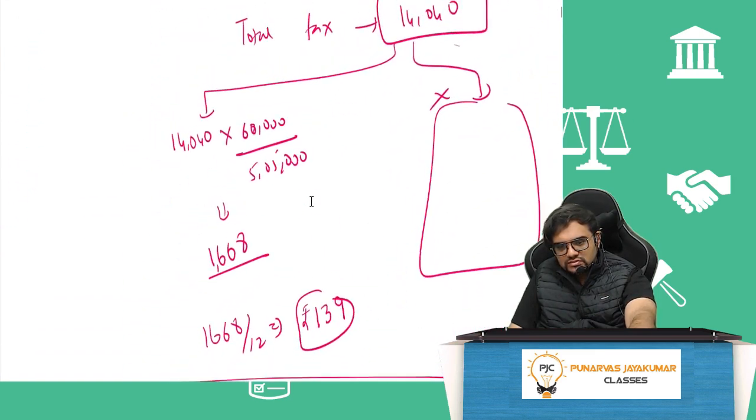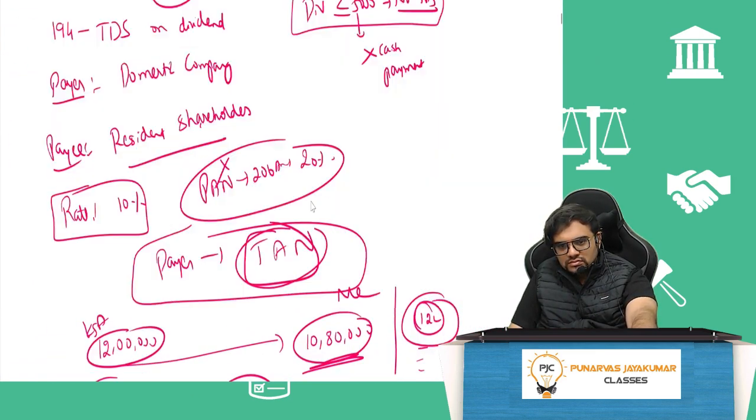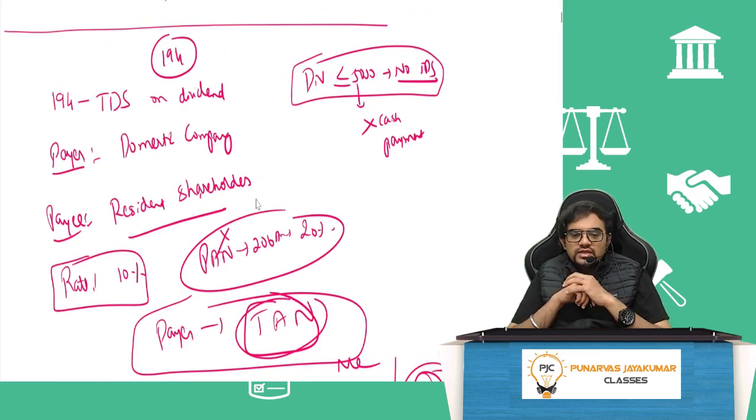192A we saw. 194 is your dividend, TDS on dividend. Earlier, dividend used to be subject to dividend distribution tax. Corporate dividend tax used to be paid by a company, and for the shareholder it used to be exempt. Now the shareholder has to pay under 194. When I am distributing money to the shareholder, the company only will deduct TDS under 194.